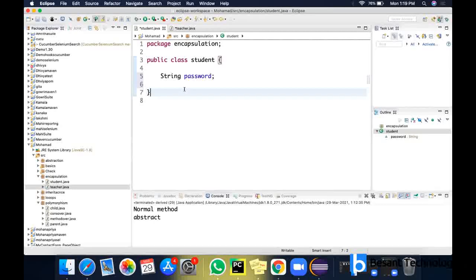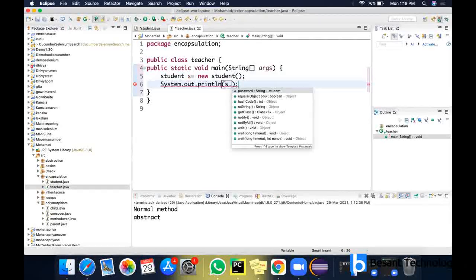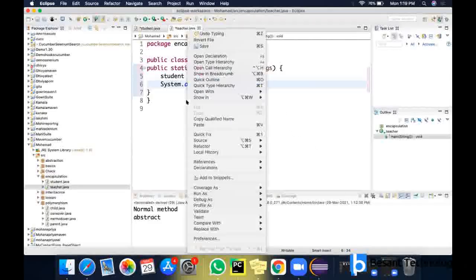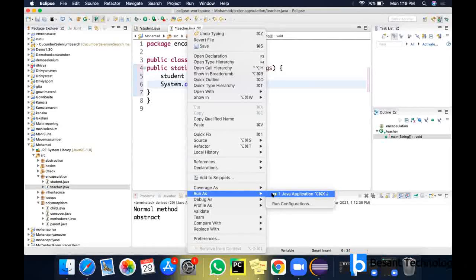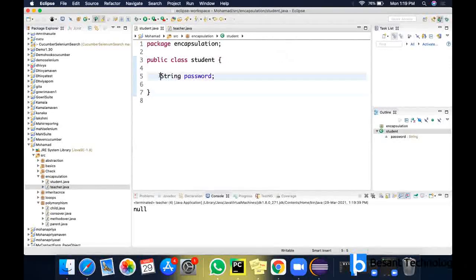Now I have declared a variable, String password. It is a global variable. If you want to make use of it in another class, how will you do that? The normal way: Student s = new Student(); I'll be creating an object for that. After creating the object, I can access it with s.password. This is the normal way. If I run the code, I'll be able to access it. It is displaying null because I have not given any value for it.